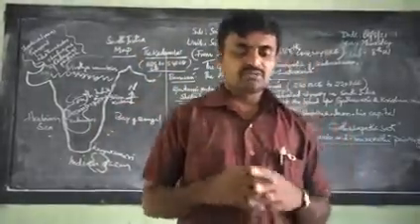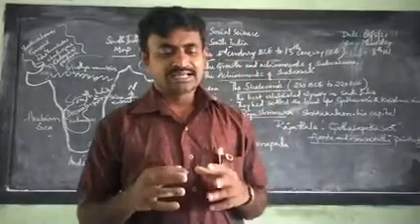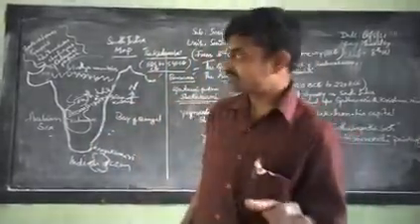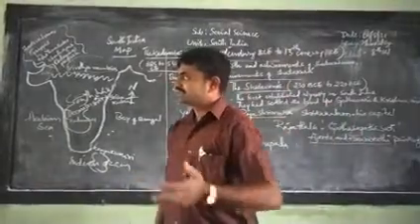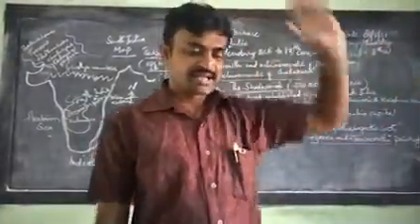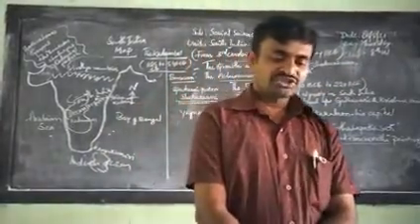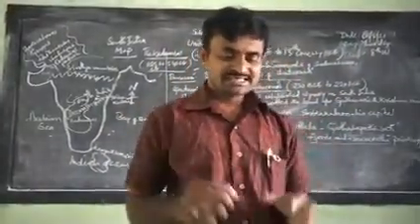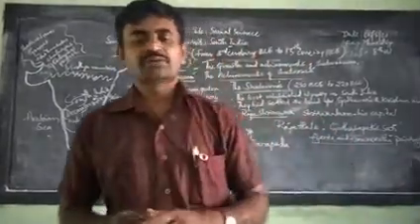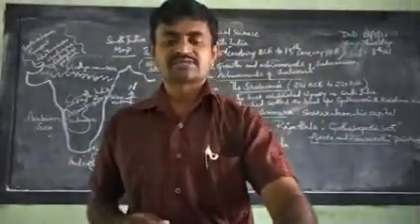Mayura Sharma was the founder as well as a great ruler of this dynasty. Mayura Sharma was insulted by King Shivaskandavarma of the Pallava dynasty of Kanchi.